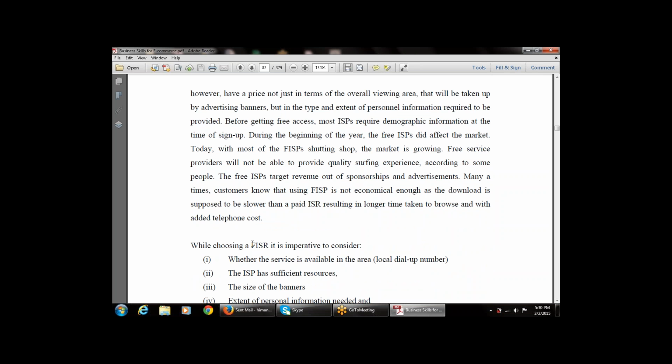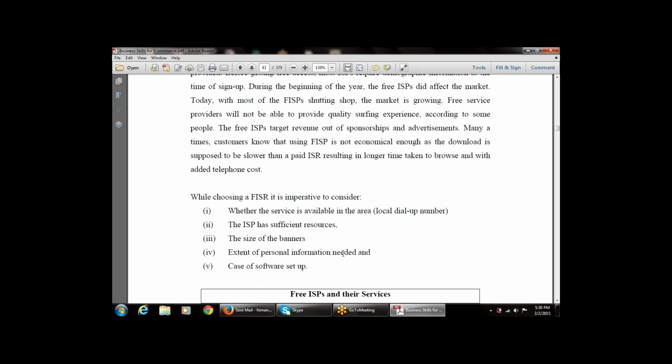While choosing a free ISP, it is imperative to consider the following facts: whether the service is available in the area or not; whether the ISP has sufficient resources or not; the size of the banners when using the free ISP; the extent of the personal information that is required by the ISP; and the ease of software setup that the ISP provides.